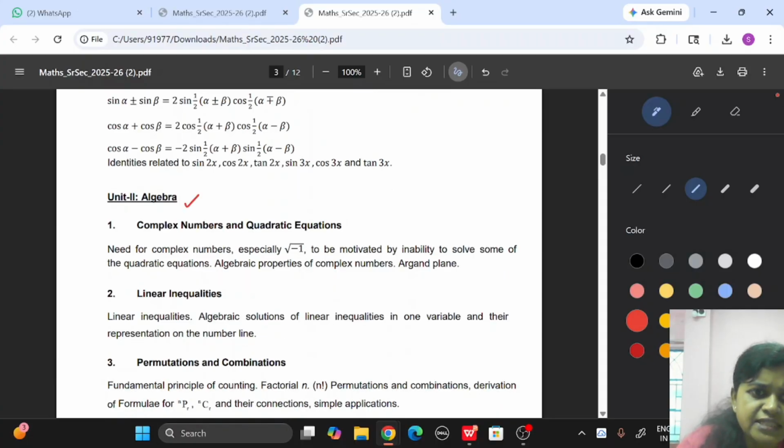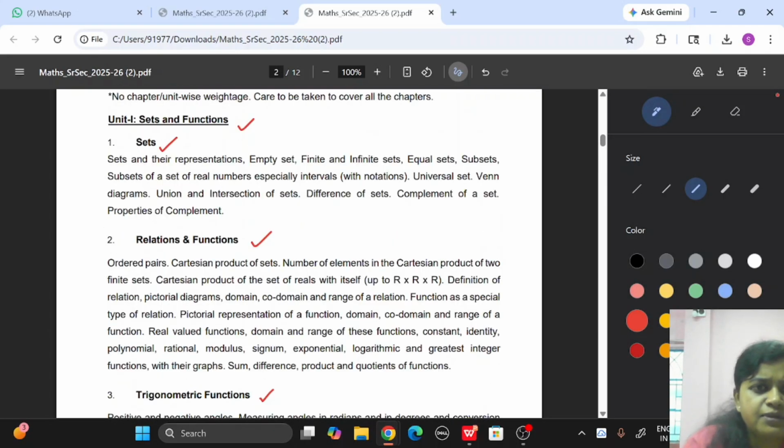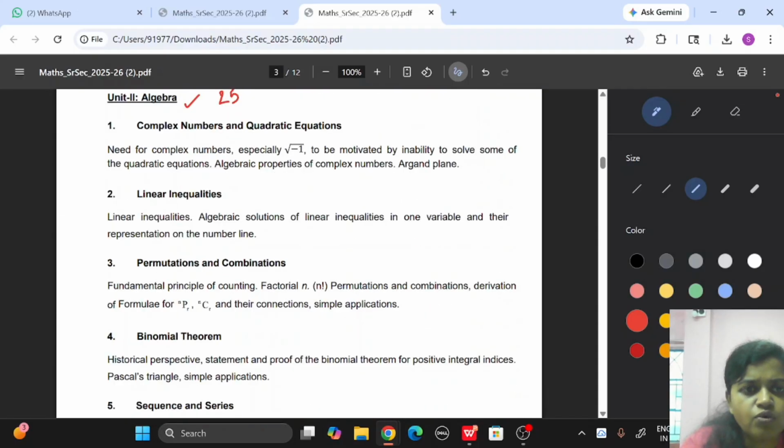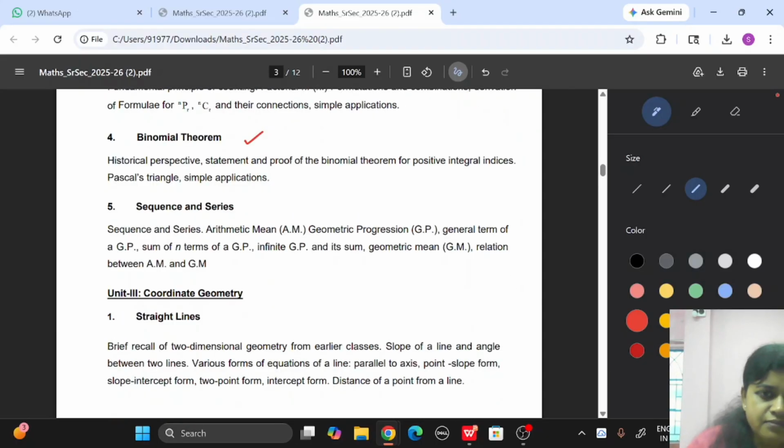Then the next unit is algebra for 25 marks, and unit 1 was 23 marks. In algebra, the first chapter is complex numbers and quadratic equations. Then linear inequalities, permutations and combinations, binomial theorem, and then sequences and series. These are involved in unit 2.